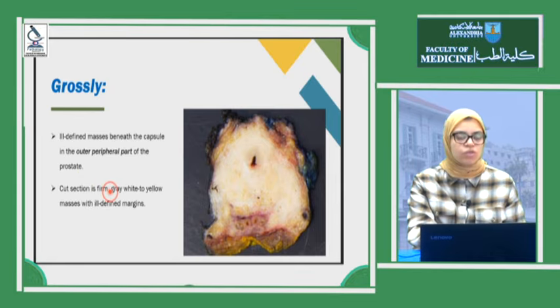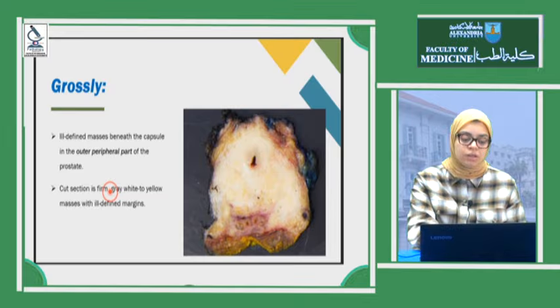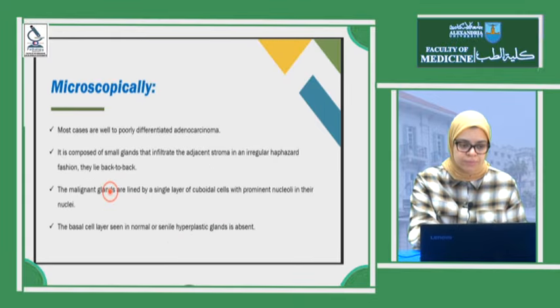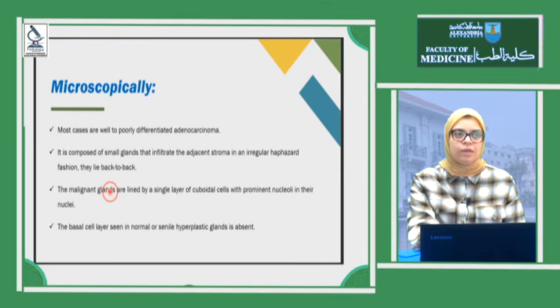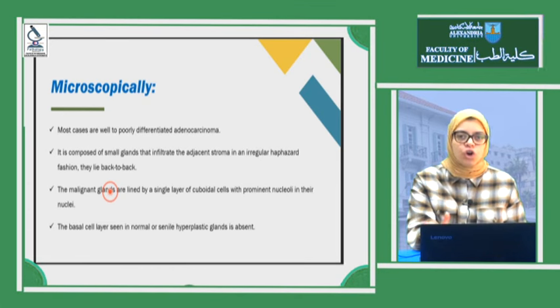The cut section is grayish-white to firm. It could be yellowish, with ill-defined margins. Under the microscope, it's against BPH. The prostate is one of the organs where, if you find the glands large, dilated, and convoluted, you will be calm, it's BPH. But if you find the glands arranged, small in size, and with a certain pattern, you must worry. It could be prostatic adenocarcinoma.